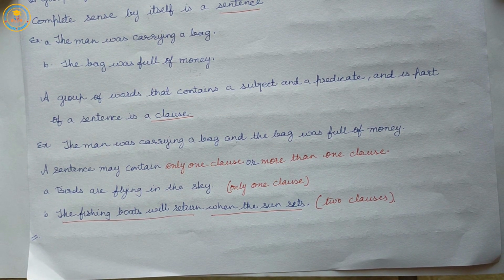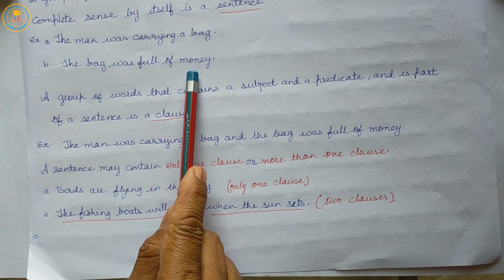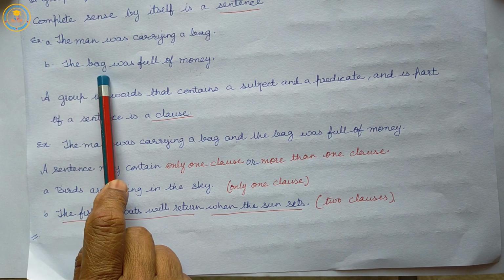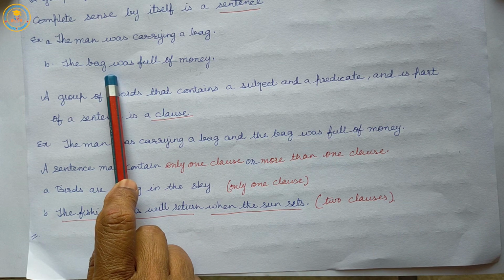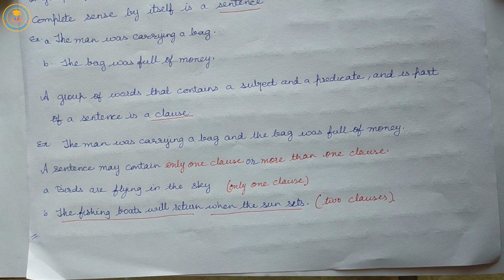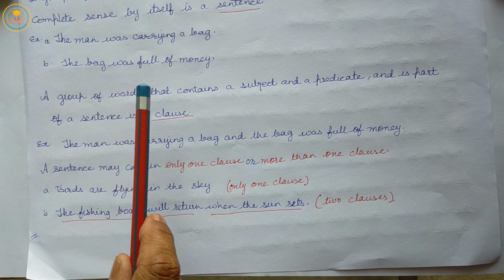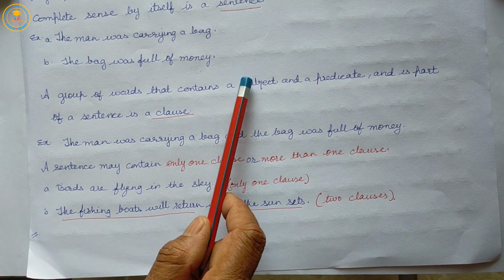In the second sentence, the bag is the subject, and was full of money is the predicate. Each makes complete sense by itself, so each is a sentence.